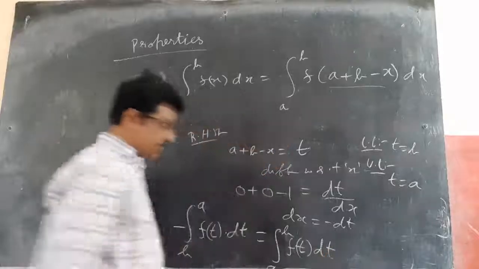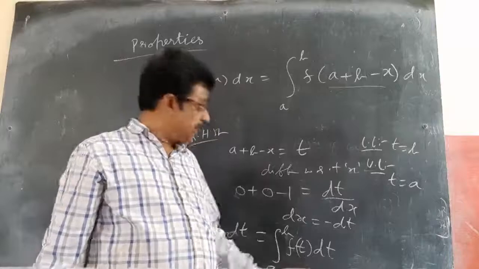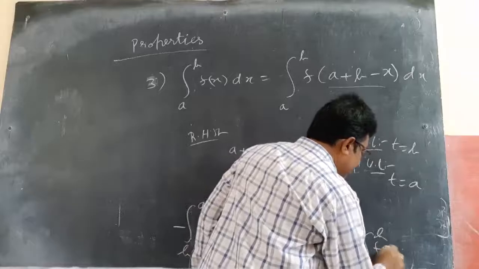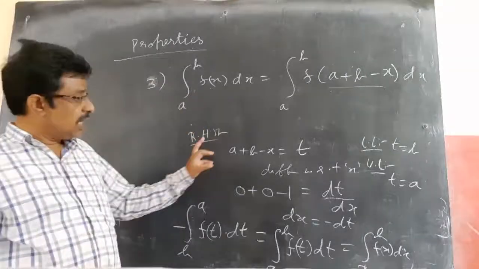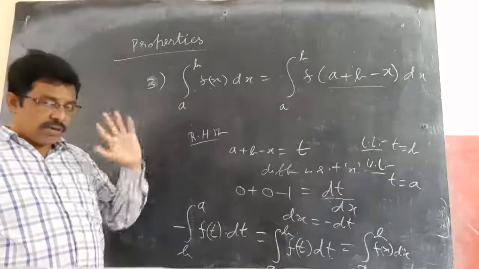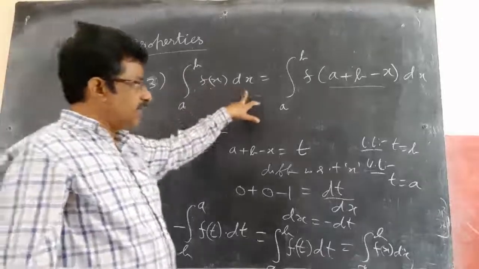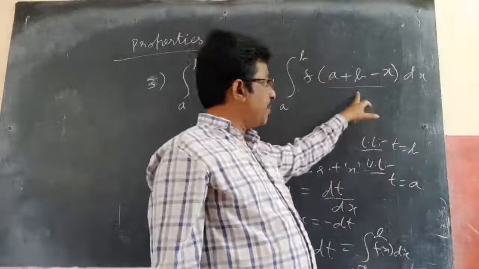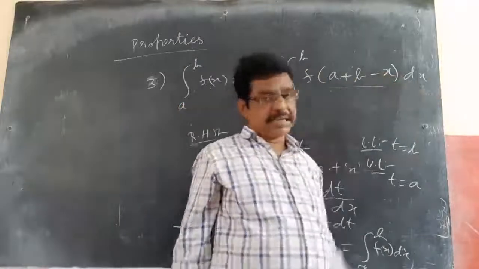Now, from the first property, this does not depend on the dummy variable. You can take some dummy variable x. So, you can take it as a to b, instead of f of t, I can write f of x dx. Now, from the RHS, I got the LHS. So what I want to say is there is no need of this proof. Just remember that integral of a to b f(x) dx is always equal to integral of a to b f(a plus b minus x) dx.